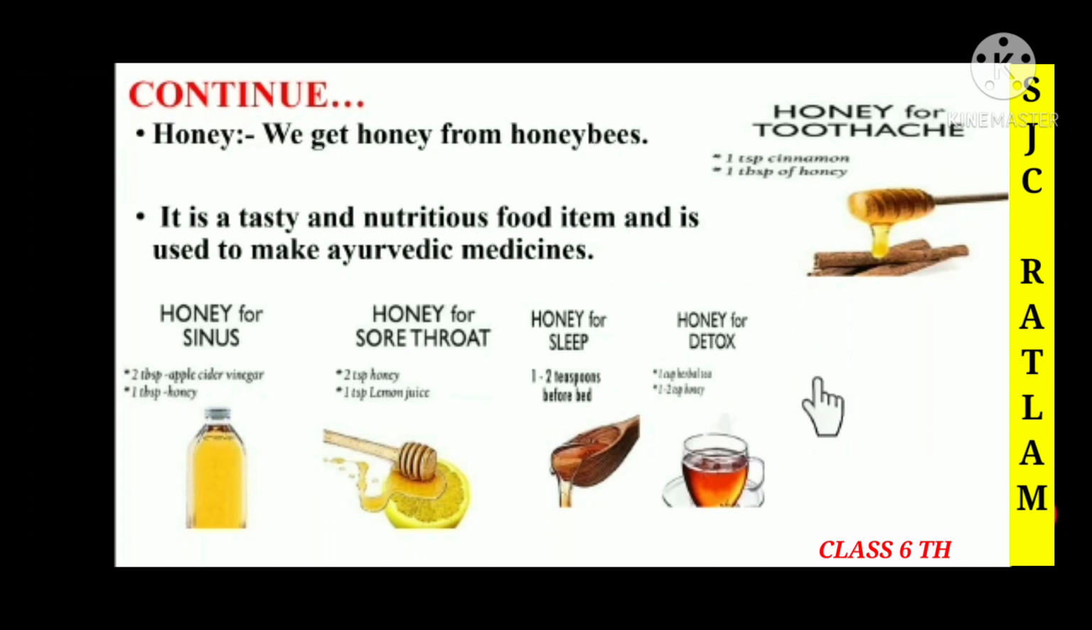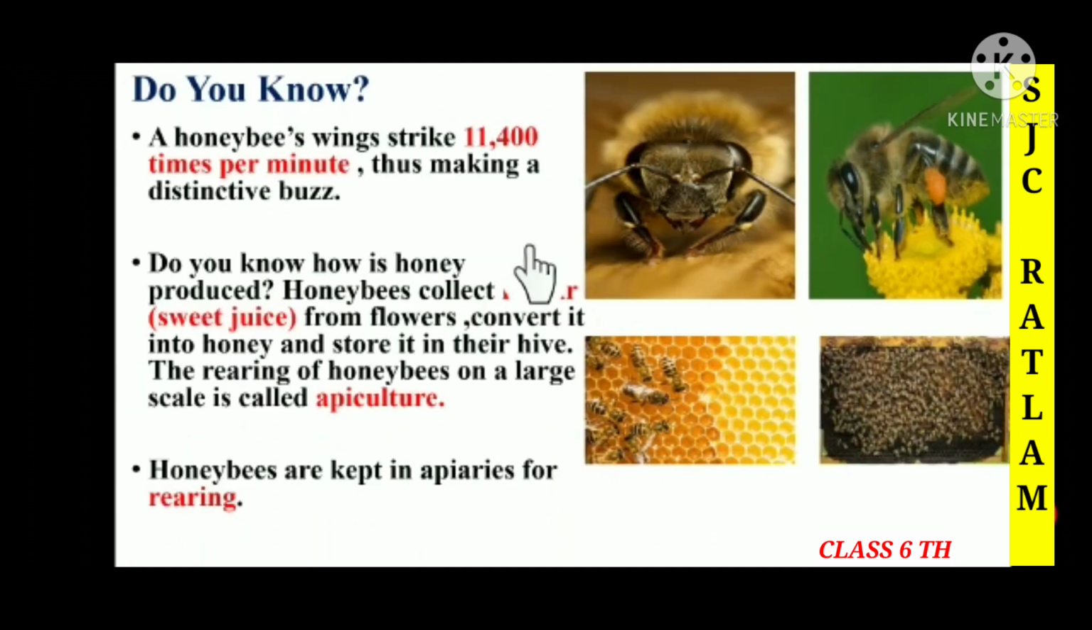Do you know a honey bee's wings strike 11,400 times per minute, thus making a distinctive buzz? Here you can see that a honey bee's wings are striking 11,400 times per minute, making a distinctive buzz.